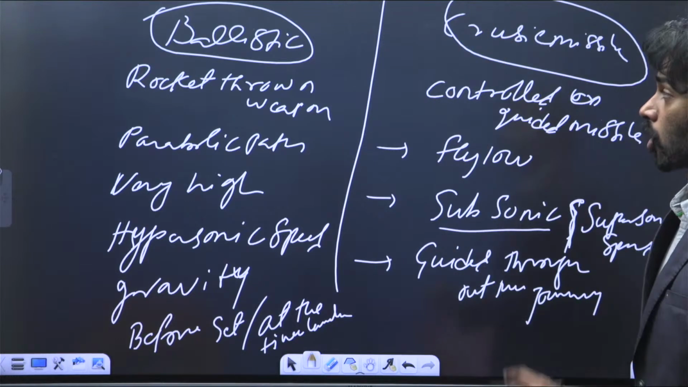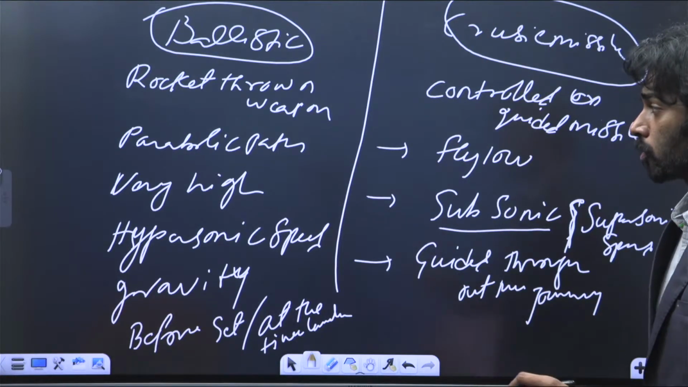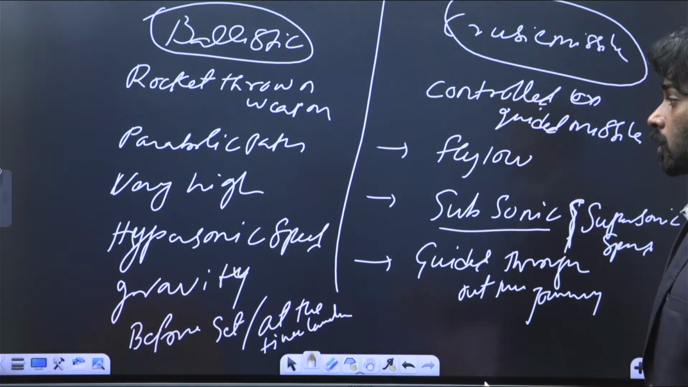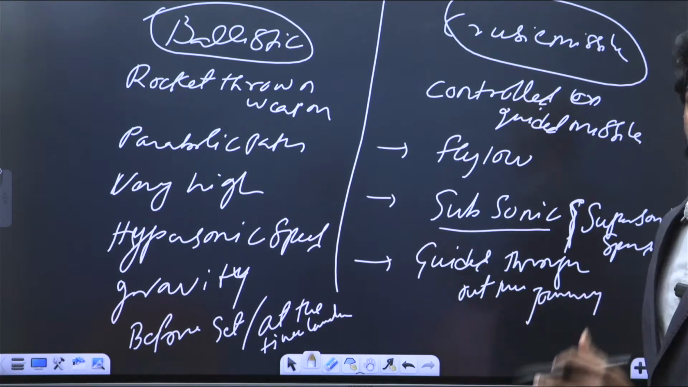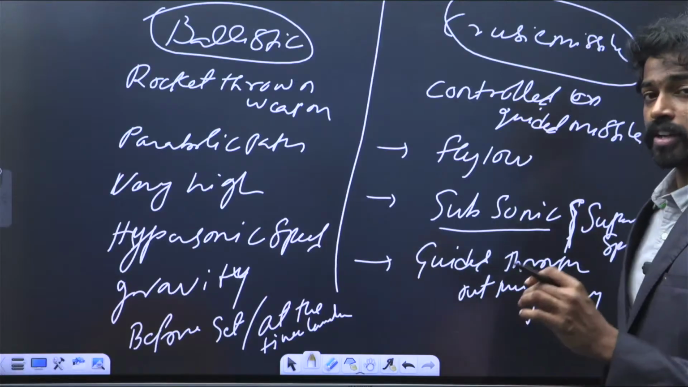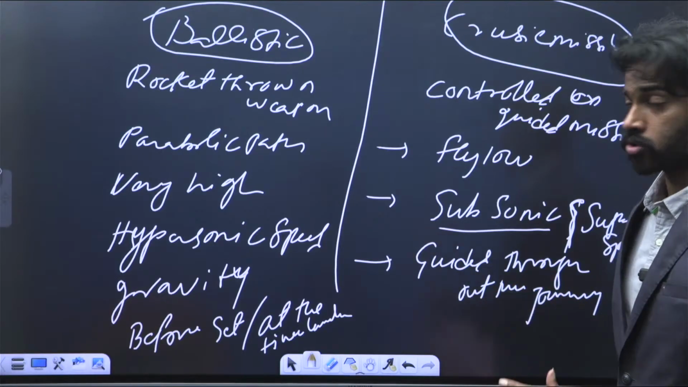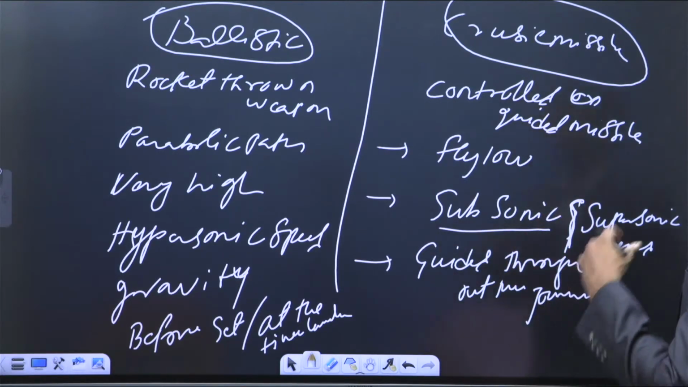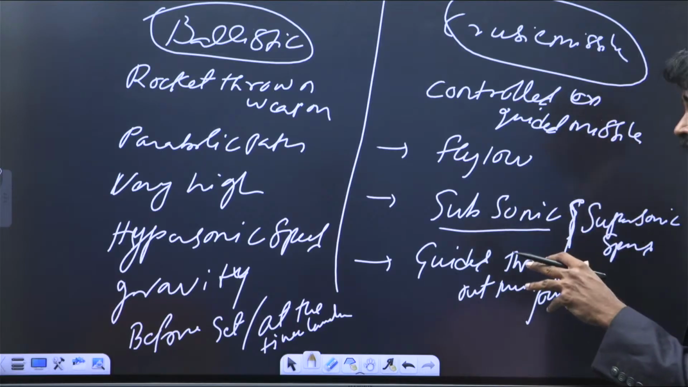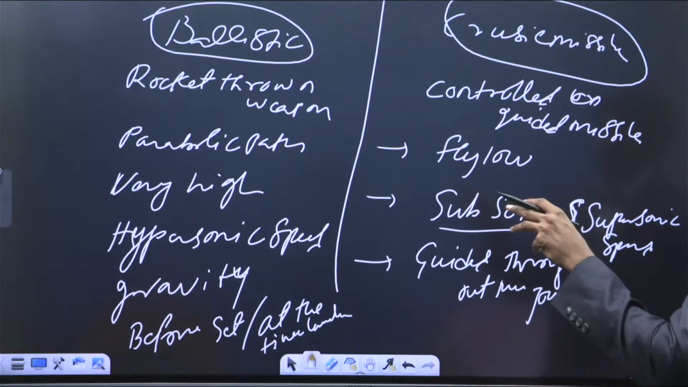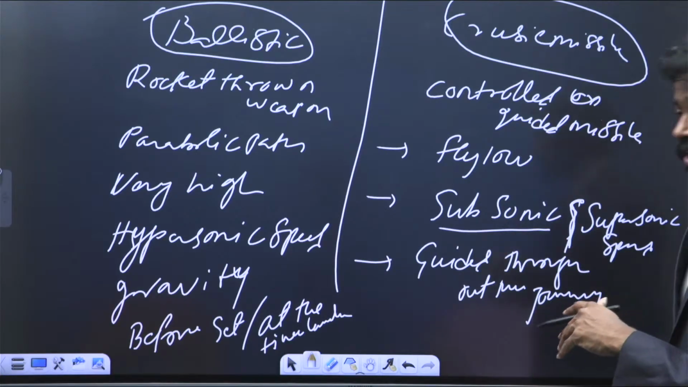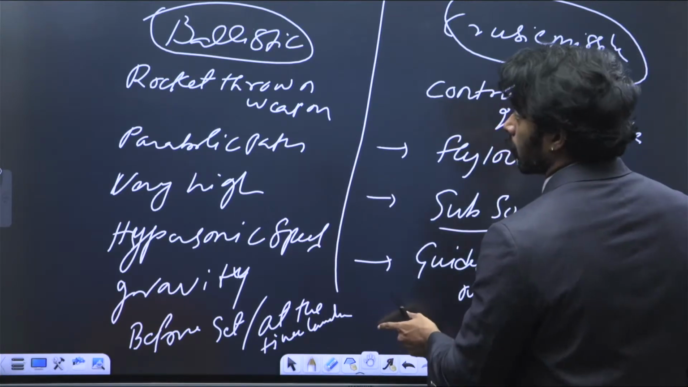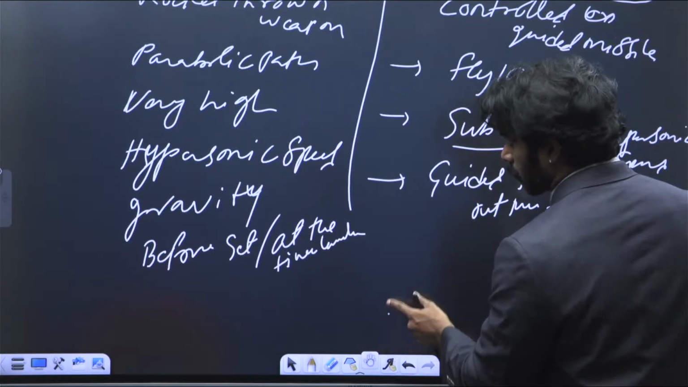Ballistic missiles are rocket thrown weapons and they follow a parabolic path. They fly very high at hypersonic speed and they fall based on gravity. And you can only set the target before or at the time of launch. When it comes to cruise missiles, they're controlled or guided missiles. They fly very low and they run at subsonic or supersonic speeds, and they're guided throughout the journey. Okay. Now the examples of ballistic and cruise missiles are a few.